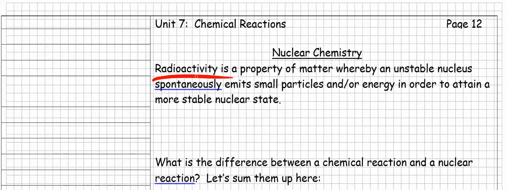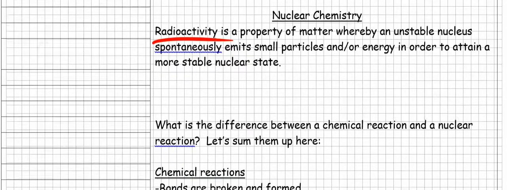And everything in the universe is trying to get to a lower energy state, including these unstable nuclei. So when we have a radioactive particle, maybe it is a uranium atom, that uranium atom is going to do everything it can to get to a more stable configuration. That nucleus is going to do what it needs to do. And if that means spit out energy, it's going to do that. If that means releasing particles, it's going to do that. And so that's what we mean by radioactivity, and that's where we'll start.